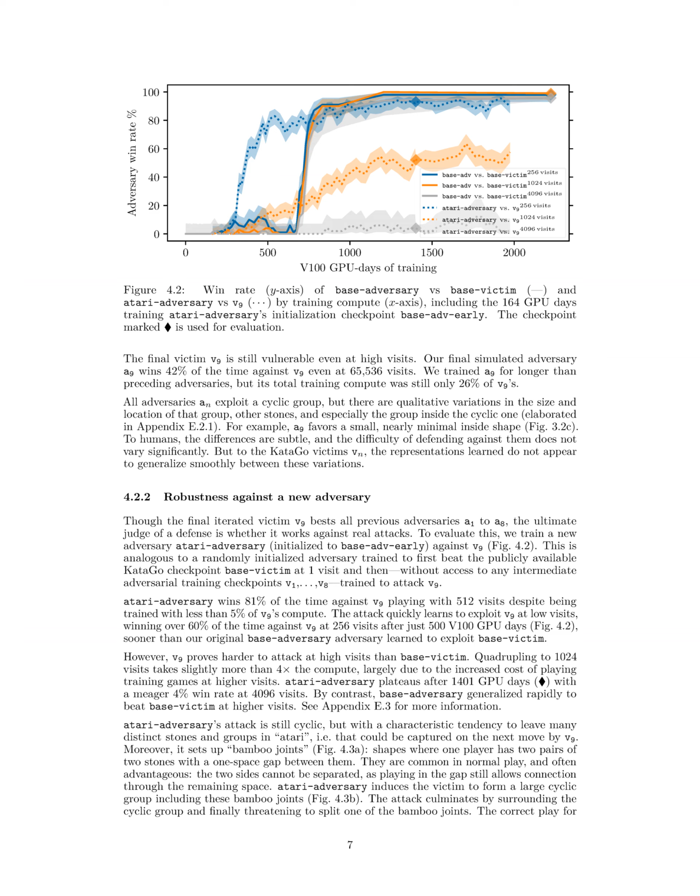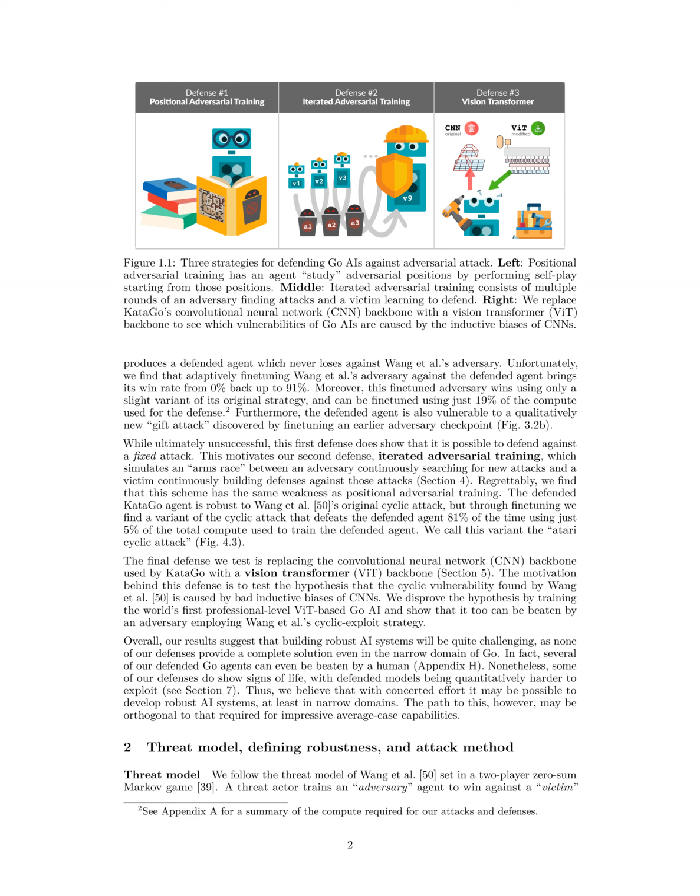The ViT defense is tested by training a ViT-based Go AI to a superhuman level and evaluating its vulnerability to adversarial attacks, showing that even ViT-based agents are exploitable by new attacks. Overall, the defenses are tested by assessing the effectiveness of each defense in making attacks harder, increasing the amount of compute needed to defeat the defended systems, but ultimately not achieving complete robustness against adversarial attacks.